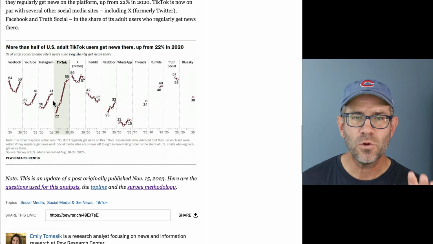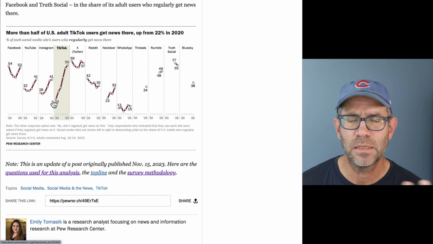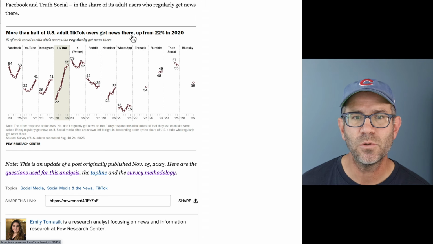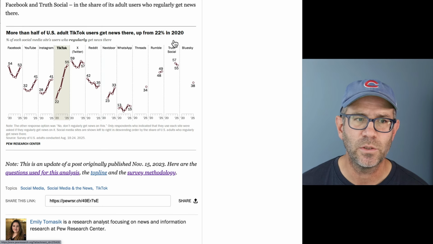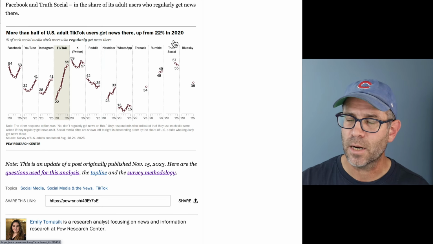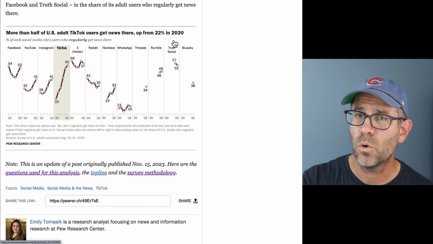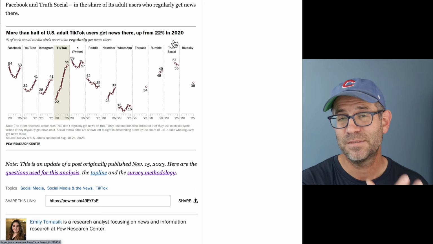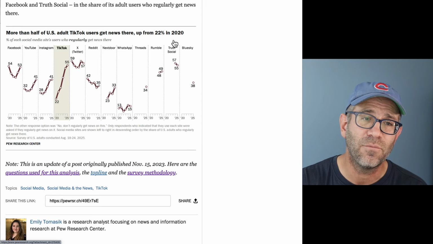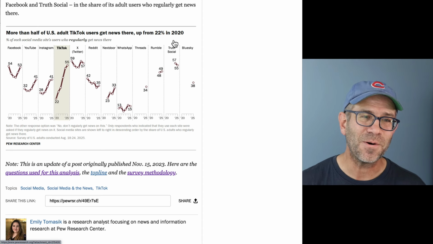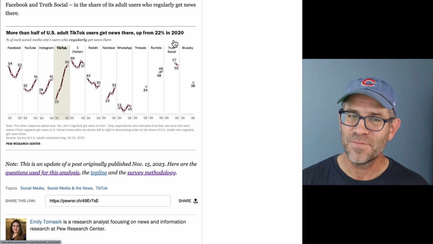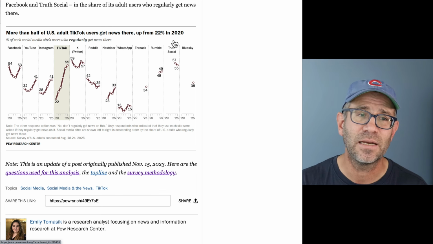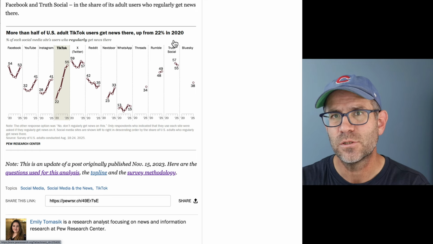So if you scroll down, you then get to the plot that I'm interested in discussing for this critique, where it's more than half of US adult TikTok users get their news there, up from 22% in 2020. And so this isn't saying all Americans, this is only saying Americans who use TikTok, which percentage of TikTok users get their news from TikTok, right? So instead of watching just cat videos or stupid dance routines on TikTok, these are people who are also getting their news from TikTok. So more than half of TikTok users are getting their news from TikTok.